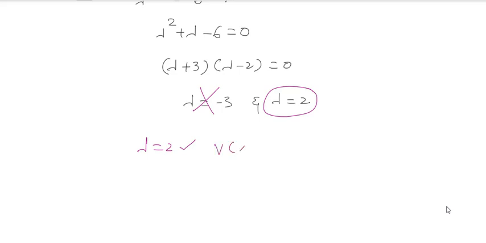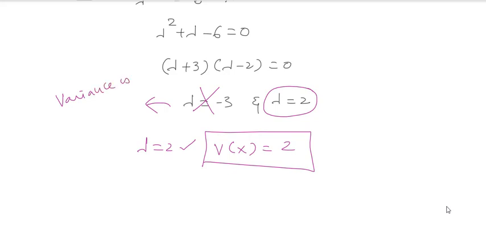Then variance of x is nothing but 2. So that minus 3 value you did not consider. Clear now? Understood? This is how you have to solve the problems based upon the Poisson distribution.